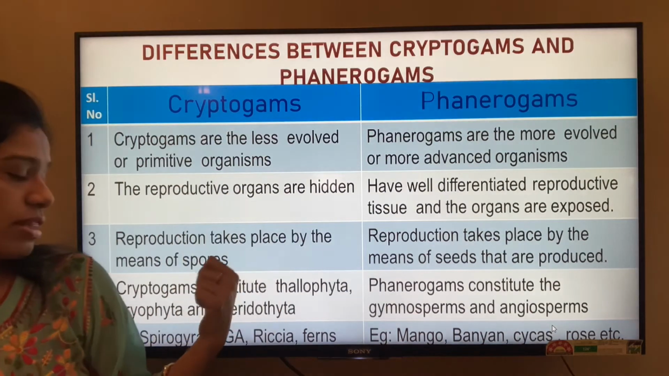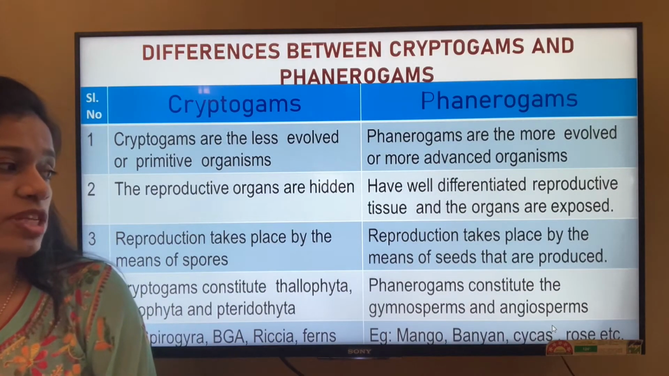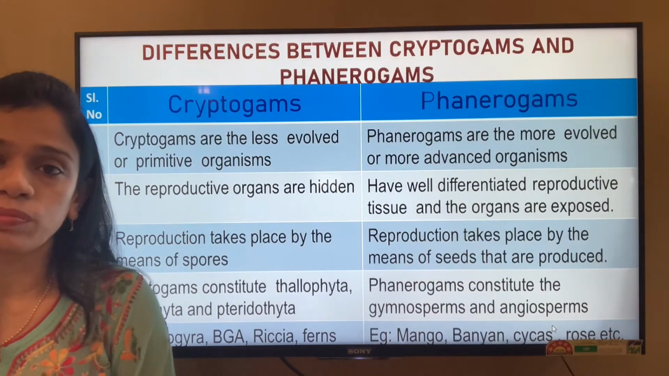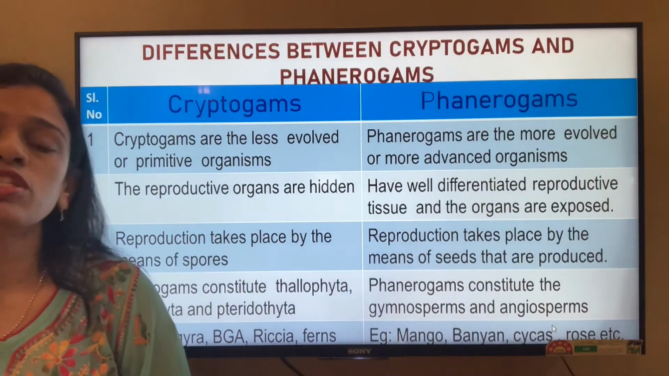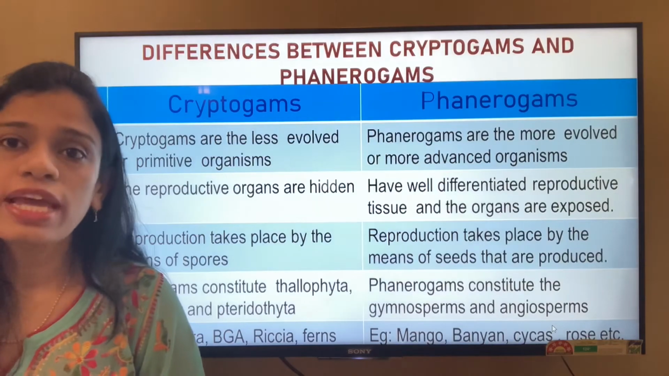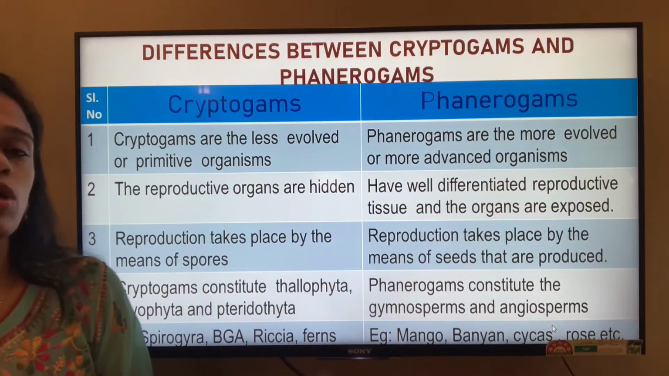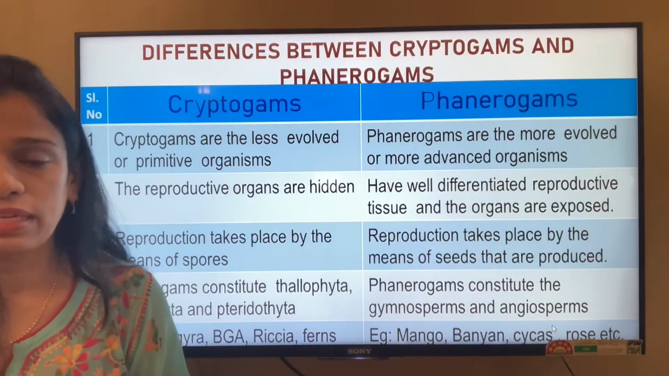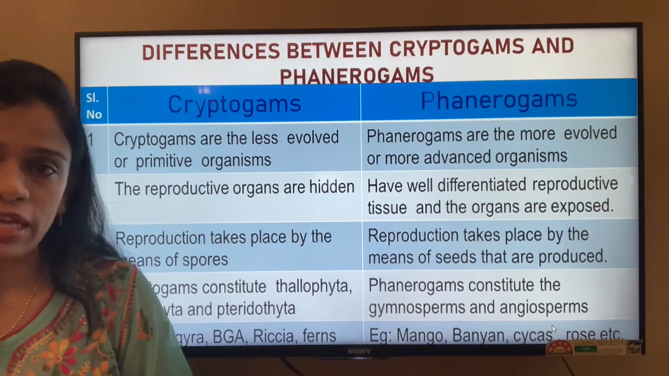Reproduction takes place by the means of spore formation in cryptogams, and in phanerogams reproduction takes place by the means of seeds that are produced. Here we'll be talking later about their characters. The cryptogams constitute the Thallophyta, Bryophyta and the Pteridophyta, whereas the Phanerogams constitute the Gymnosperms and the Angiosperms.